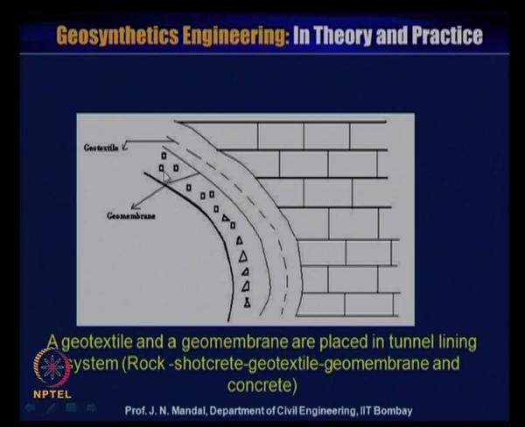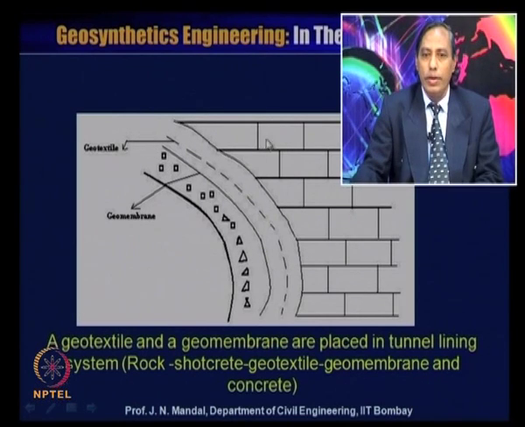Here a geotextile and a geomembrane material are placed in a tunnel lining system: the rock or shotcrete, geotextile, geomembrane, and the concrete.